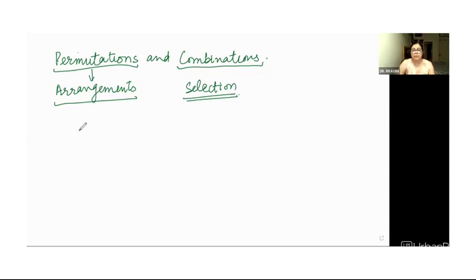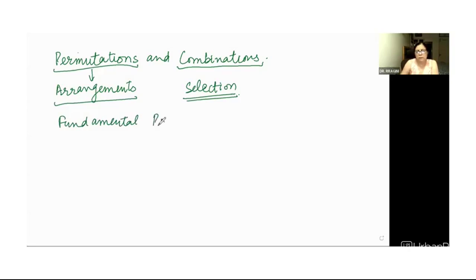Right now, I would just explain to you how to think of these in a practical manner when you have to deal with day-to-day life problems. So first you have to build a thought process. You have to start thinking like that. If you can perform a particular thing in so many different ways, what are the total number of ways? Before that, we have a theorem which is called the fundamental principle of counting.